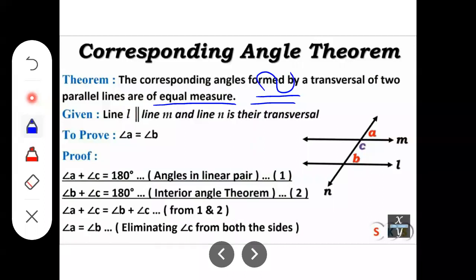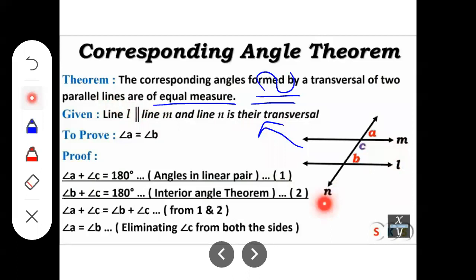Right? Now, as per the diagram given, here the given will be line L parallel line M and line N is their transversal. Here you can see line M is parallel to line L and line N is their transversal.